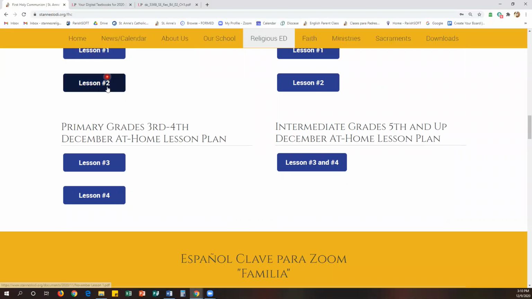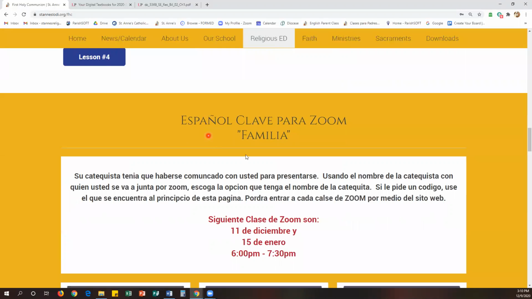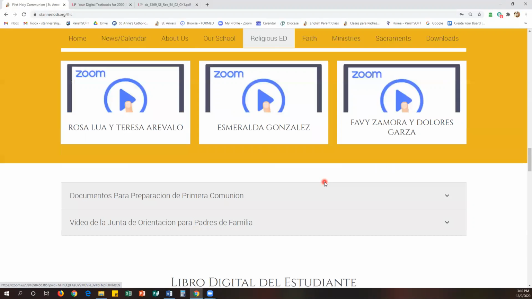Just click on any of these buttons and it will open up the document, and it will give you the lesson plan that you'll be able to follow for that particular month. This section is for the Spanish.